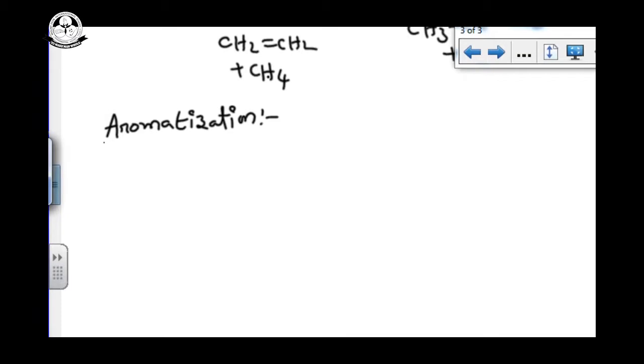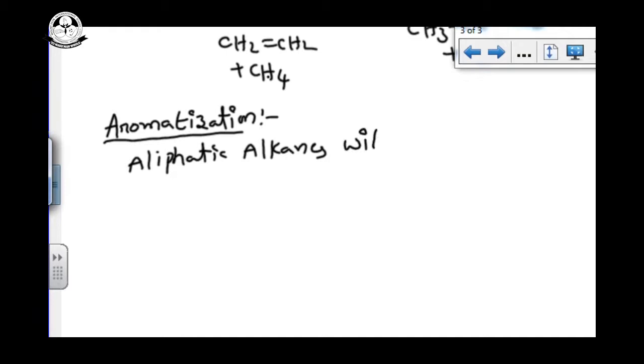Aromatization. Aromatization means organic compounds are converted into aromatic compounds. Aliphatic alkanes, or saturated alkanes, with a minimum of 6 to 10 carbons can undergo aromatization.